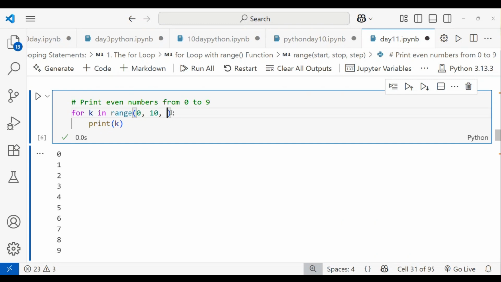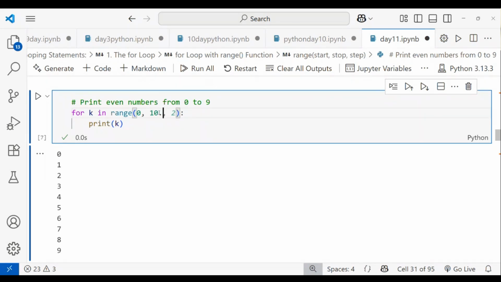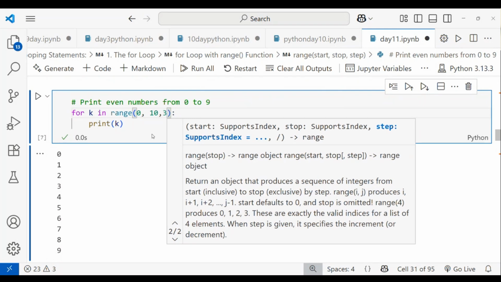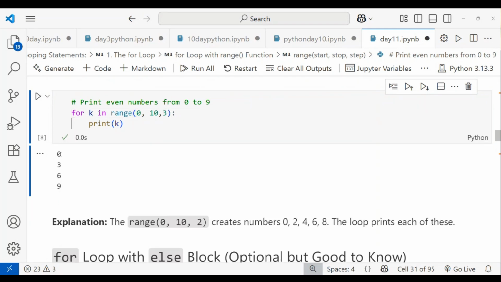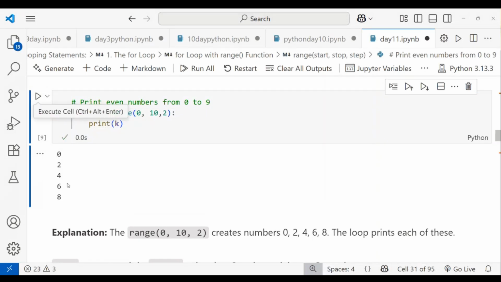Okay, so here I'm not mentioning anything. The step value is not included, I'm including only the start value and stop value. You can see, if you do not mention anything, the default step value is 1, same as your indexing. And when I mention 3 here, you can see the step value gives 0, 3, 6, 9. Like that it will work. When I mention 2 here, you can see 0, 2, 4, 6, 8.